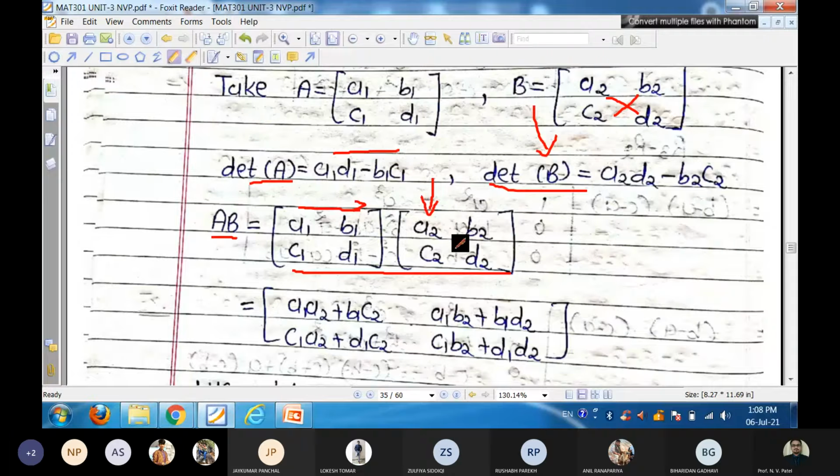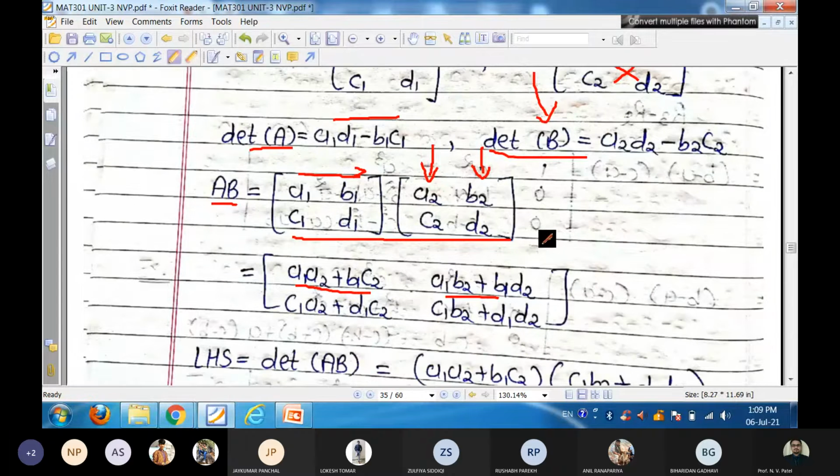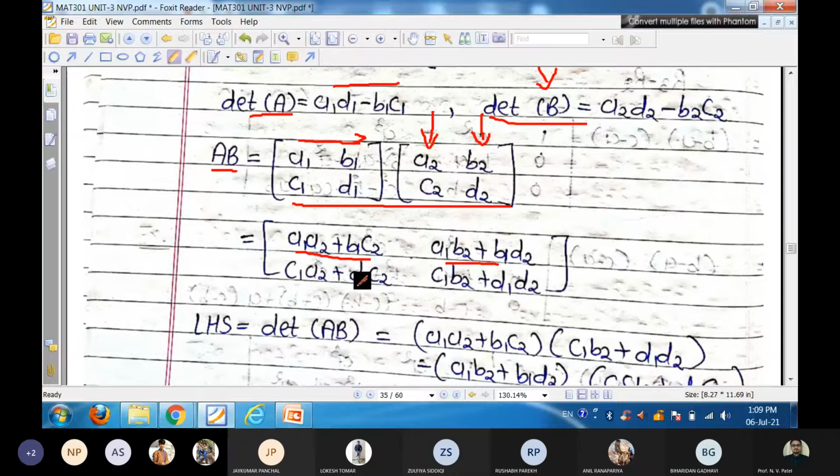So A1 B1 multiplies with A2 C2: that is A1 A2 plus B1 C2, our first element. Second element, first row multiplies with second column: A1 B2 plus B1 D2. Similarly, the second row multiplies with each one. So we get C1 A2 plus D1 C2 and C1 B2 plus D1 D2.